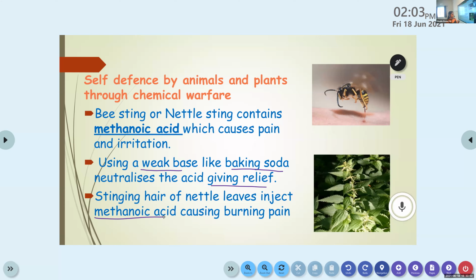It's because they inject a small amount of methanoic acid into our body. So this nettle plant is acidic in nature.